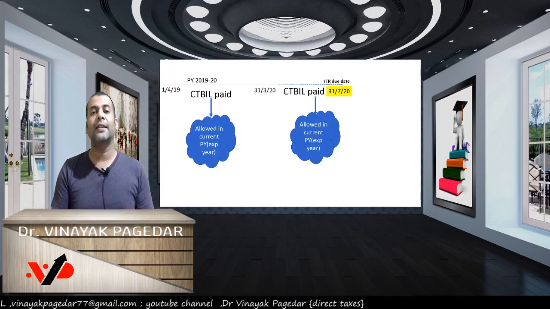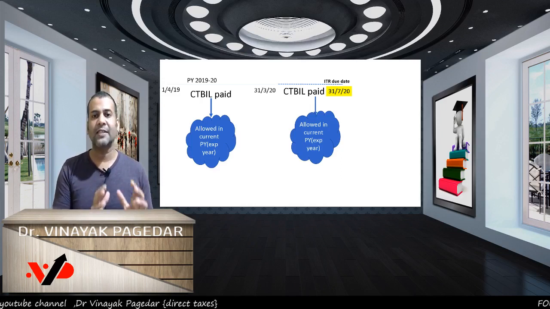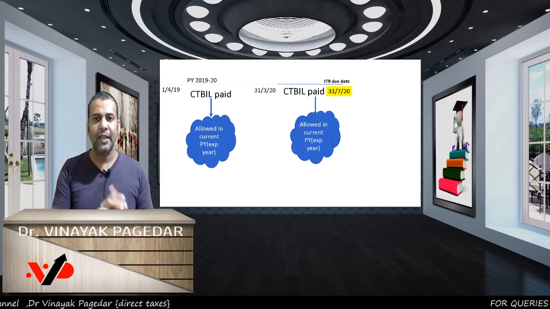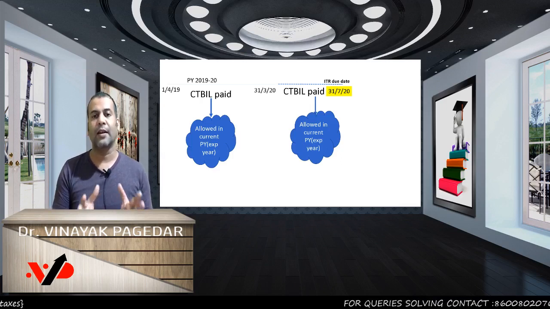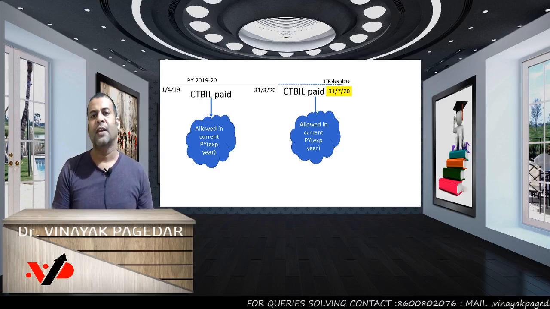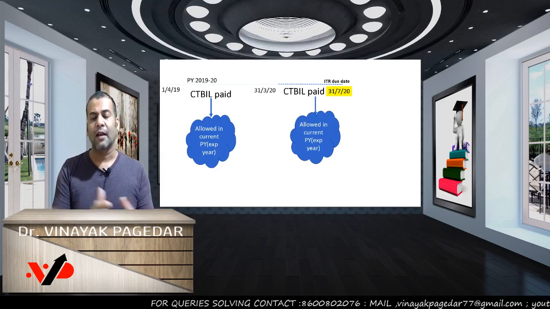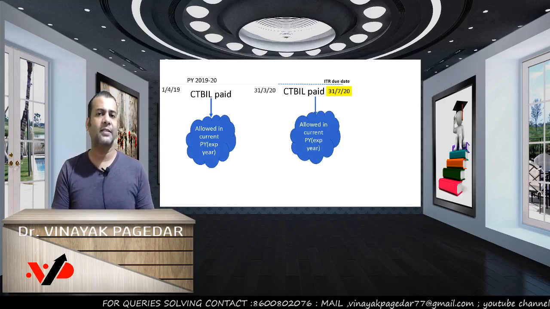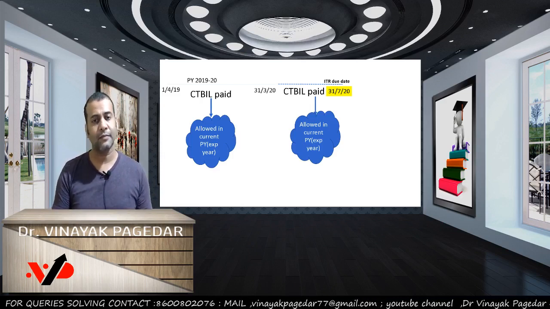So if you could not pay it by the end of the current year, don't worry, we still give you an extended time up to the ITR due date. And if this expenditure of 1920, the CT bill, was paid up to the ITR due date of 1920, then you will get a deduction in the tax calculation of 1920 itself. So think of this as a grace period allowed so that you can pay off these expenses and take the deduction in the current year itself.